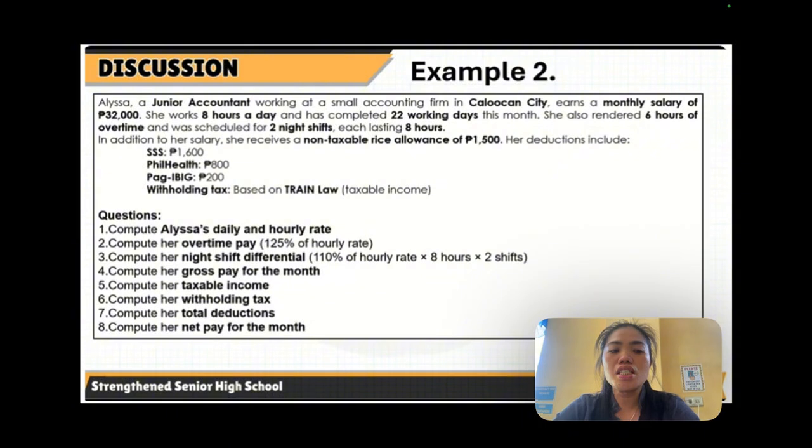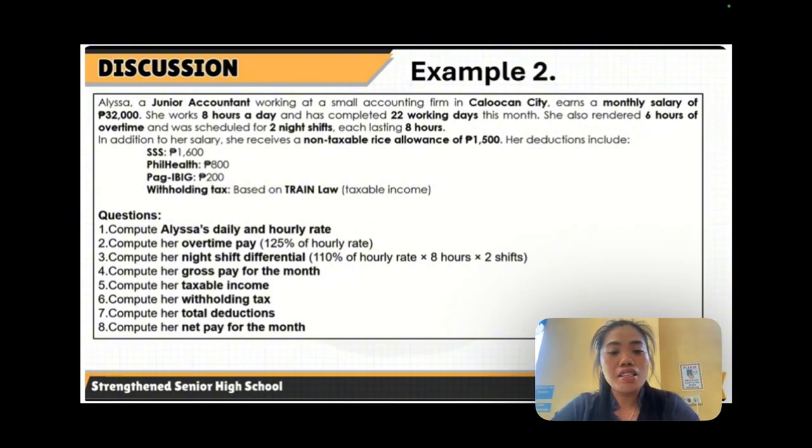Now, questions. Number 1, compute Eliza's daily and hourly rate. Number 2, compute her overtime pay. That's 125% of hourly rate, or just use the multiplier 1.25. We discussed that already in the past lesson. Number 3, compute her night shift differential. That's 110% of hourly rate.